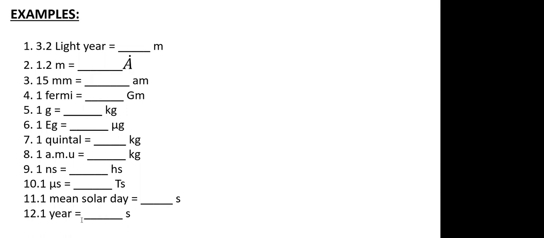Similarly, what is 1 year? See, 1 solar day is nothing but your 1 day. 1 day is your 24 hours. So 24 into 3600 will give you the value in terms of seconds. Okay, sir.